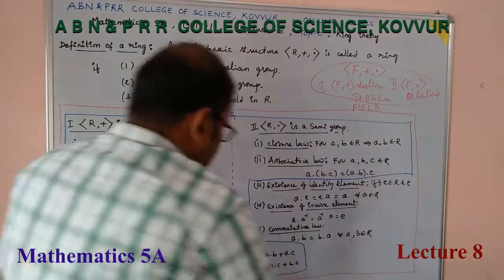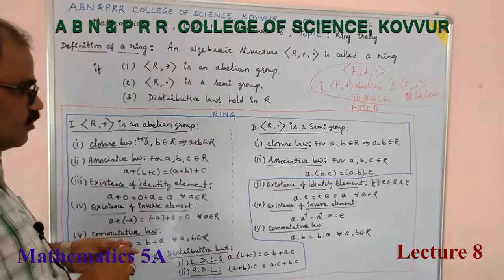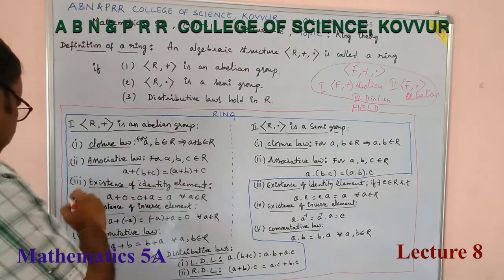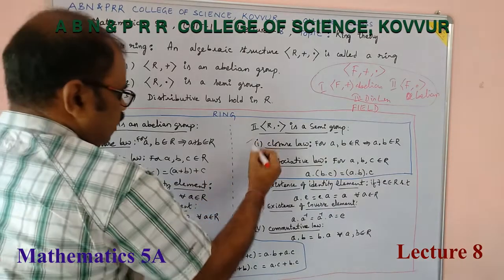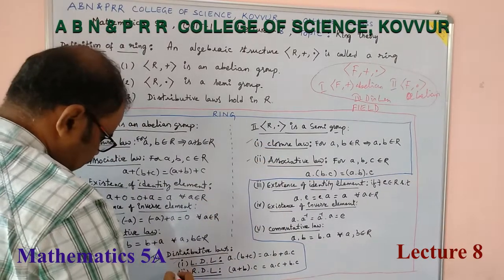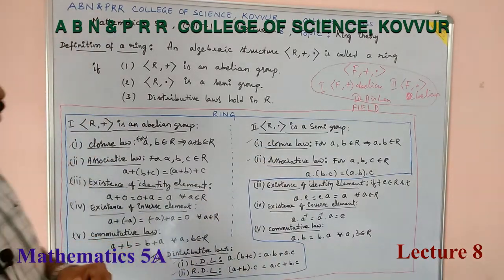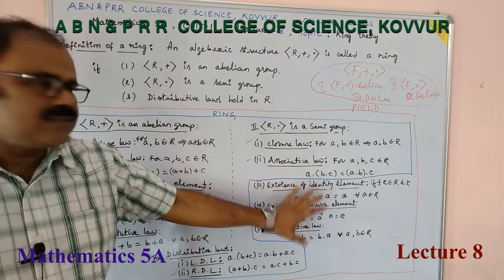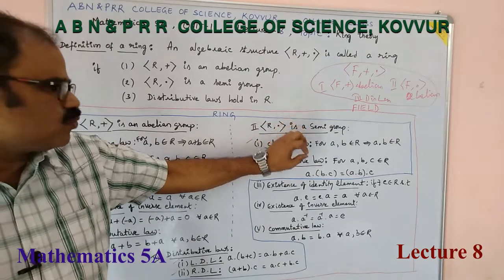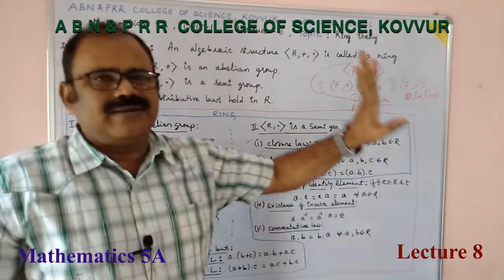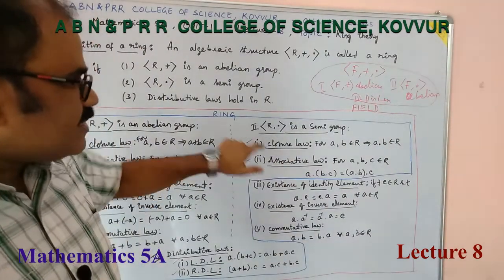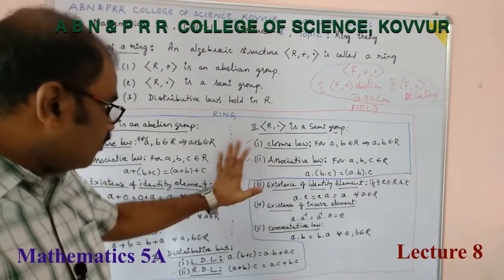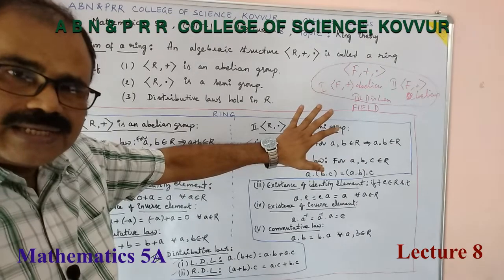This entire thing is a field, whereas a ring satisfies only these 1, 2, 3, 4, 5 and multiplication 1, 2 and distributive laws. To become a ring, these 3 laws are not required. With respect to multiplication, only semigroup is required. So, these 3 axioms differentiate the ring and field.